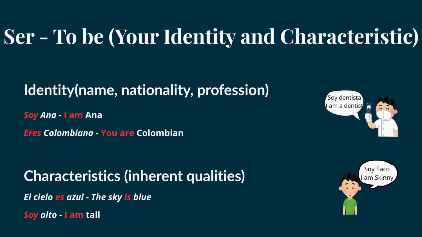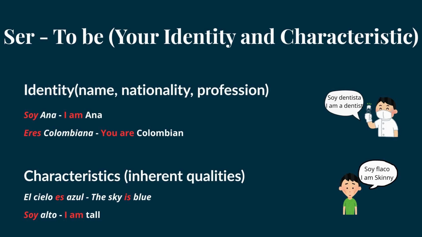Now, what else? Your characteristics. Your characteristics or inherent qualities are things that can describe you, qualities that you have. Okay? So, for example, el cielo es azul. The sky is blue. The quality or the trait that the sky has is that the sky is blue. Soy alto. I am tall.